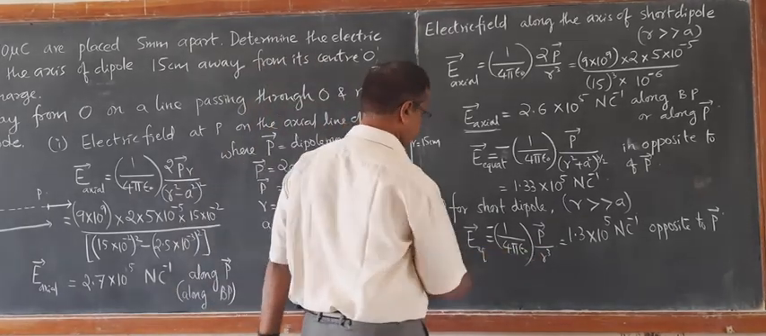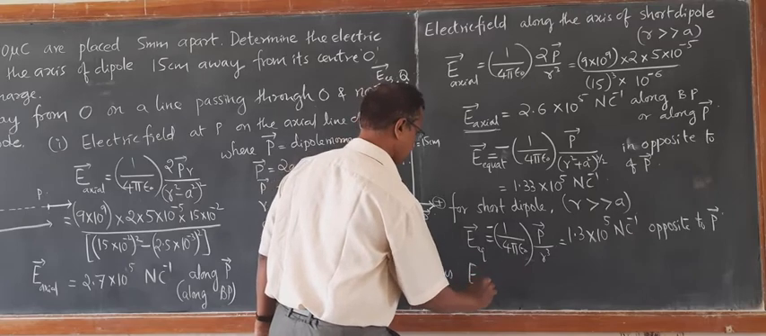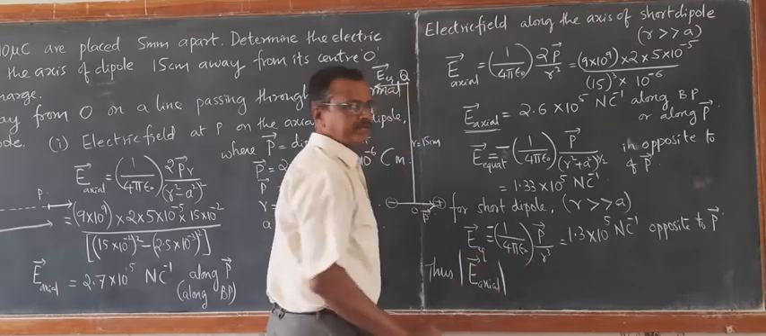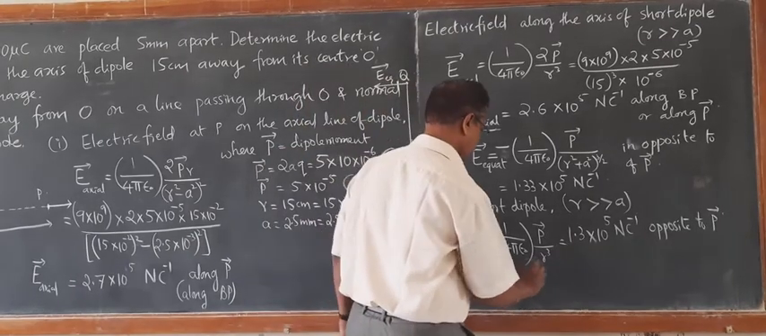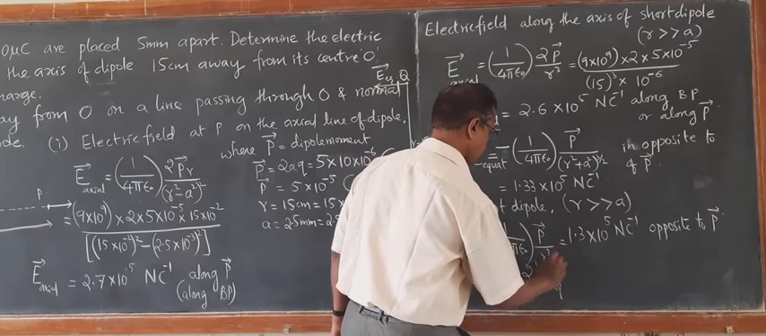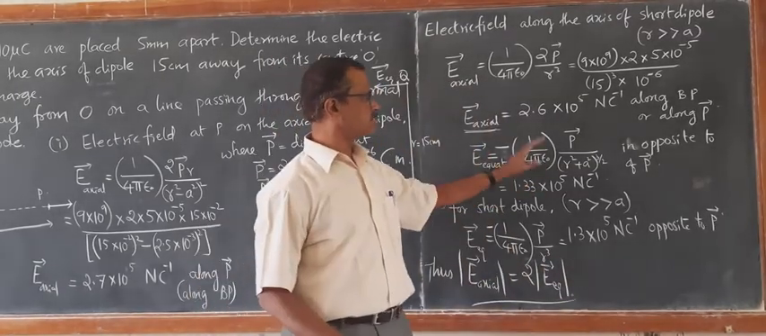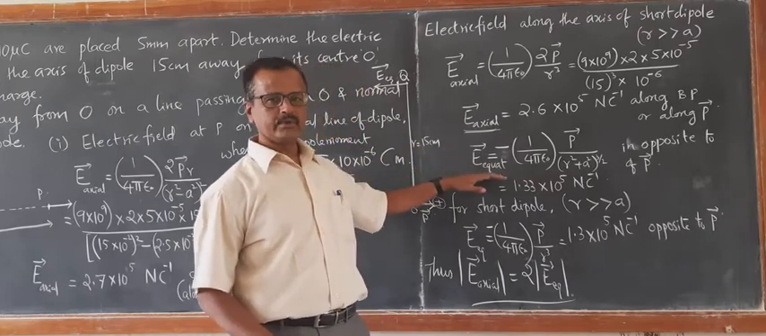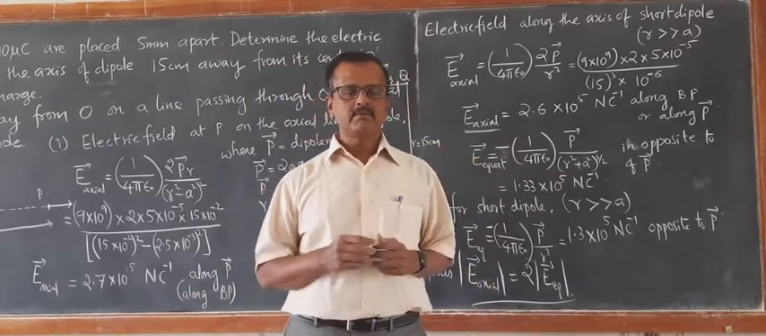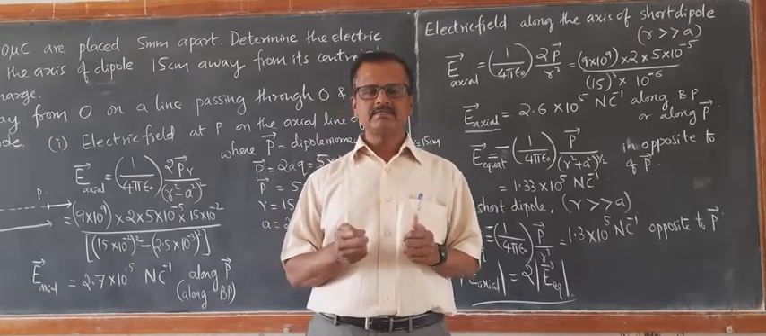So thus we conclude here that the magnitude of E axial is equal to 2 times the magnitude of E equatorial. If we remember these equations for the equatorial line and the axial line, the numerical problems become simple. Okay, we'll go ahead with this in the next